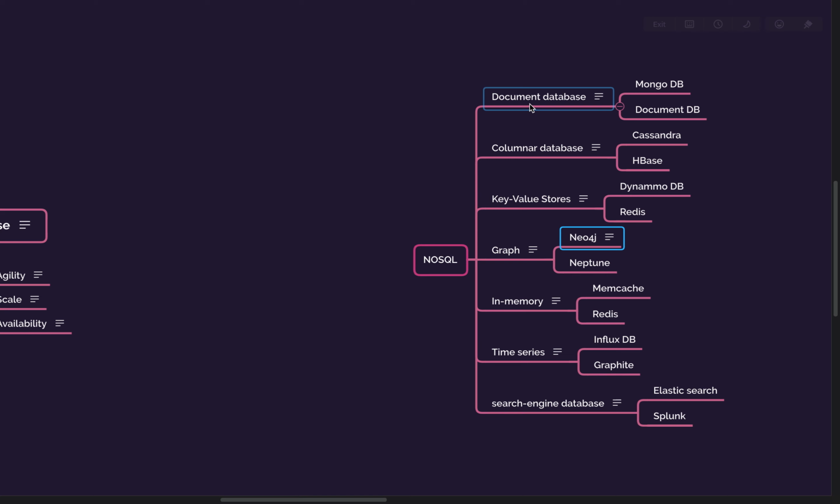Then we can go to the document database. Let's take a very simple use case. In today's world, most everything runs on mobile. A lot of your users are coming from mobile, and this is applicable not only to mobile apps but also to PWA apps. So how does a PWA app or mobile app interact with your backend? Probably through JSON. Currently almost 70 to 80%, and some reports say even 90%, of the communication from mobile app to backend happens through JSON.